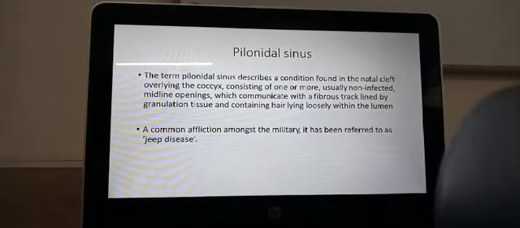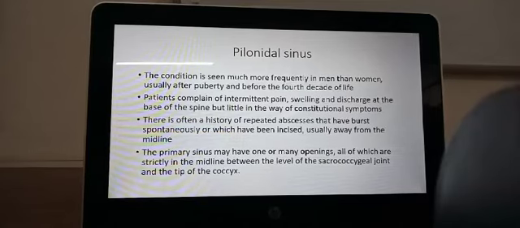It can form the sinus. It is found more frequently in men, usually around the time when they are 30 to 40, before the fourth decade of life.